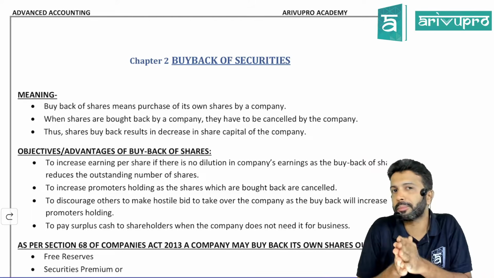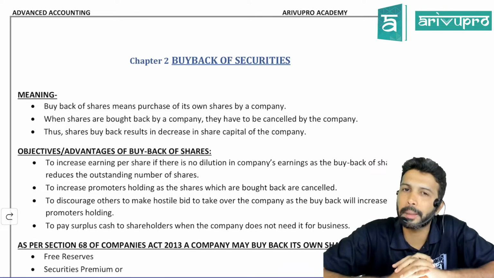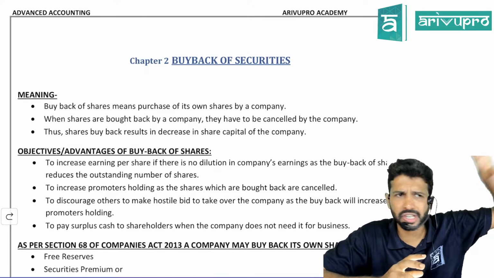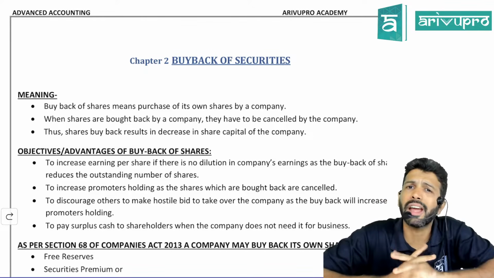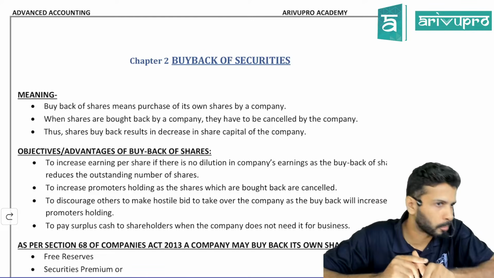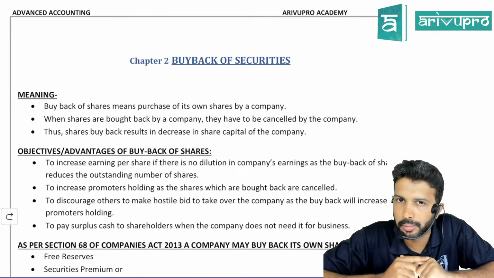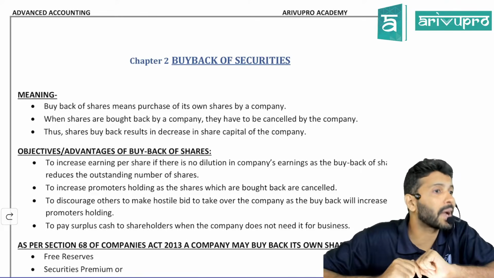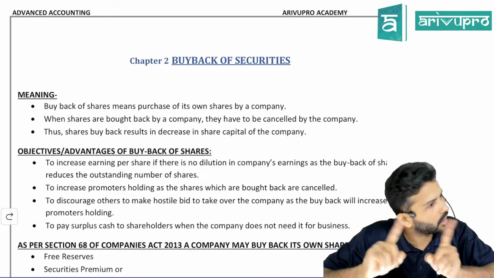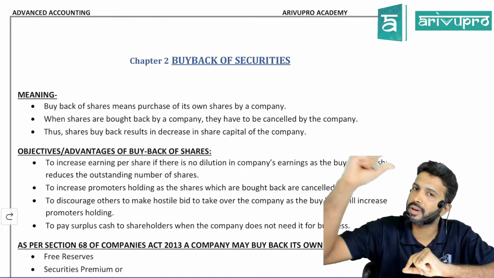If I have to say, there are broadly two types of problems you could encounter from this topic. One is the normal one, where they tell you this many shares have been bought back, and all we have to do is pass the journal entry and balance sheet. Another type of problem is where they tell you how much maximum shares a company can buy back, wherein you need to keep some conditions.